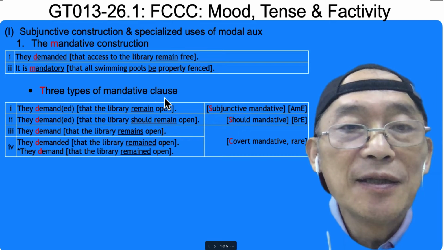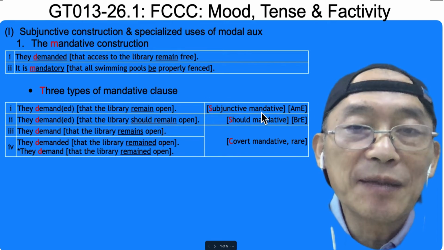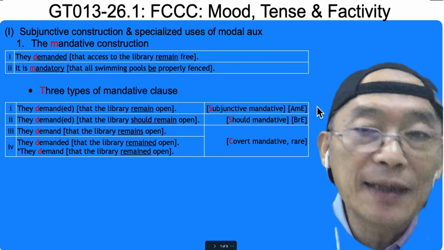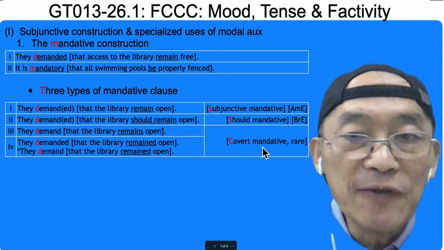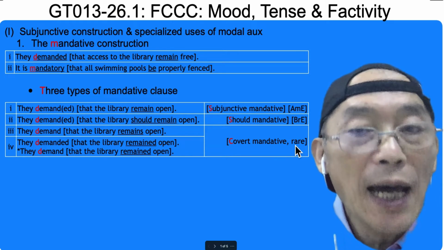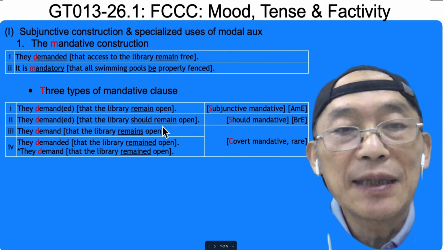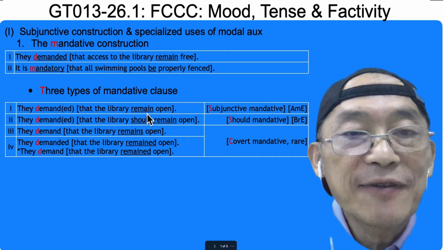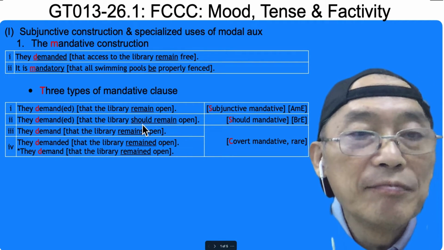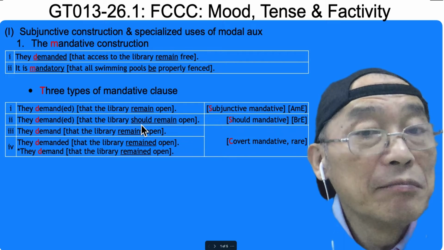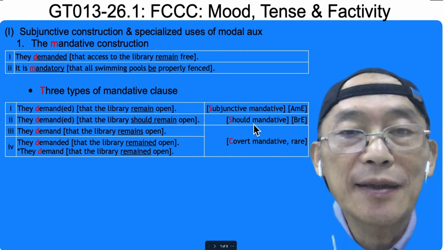What are those three types? Subjunctive mandative, American style. Should mandative, British style. And covert mandative, which rarely happens. Let's check. Plain form, subjunctive mandative. Should mandative, British style.